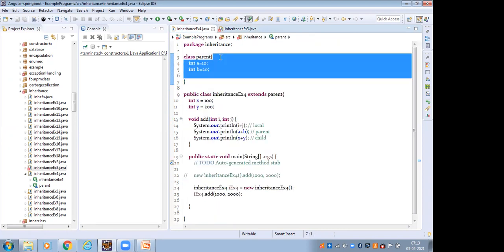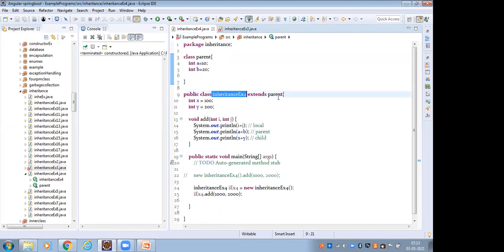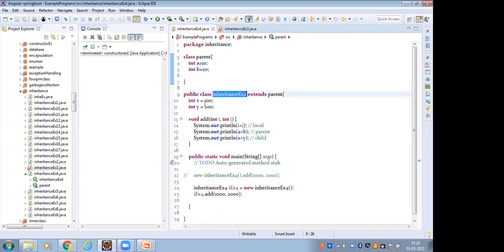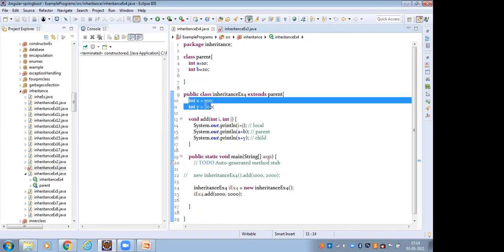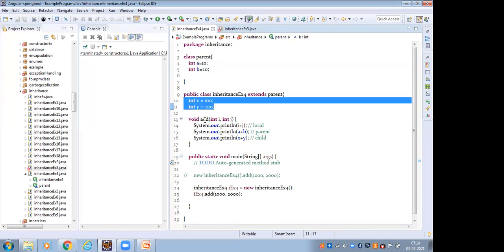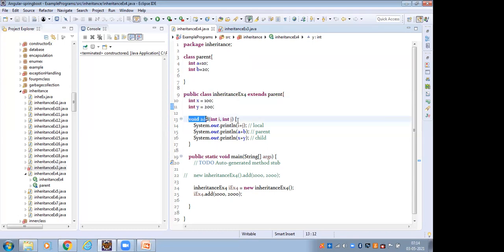This is the parent class. Inside the parent class, I have to create two variables, A and B. This is the child class, and the child class extends the parent. These two variables are instance variables, this one is also an instance variable, and void add is an instance method.